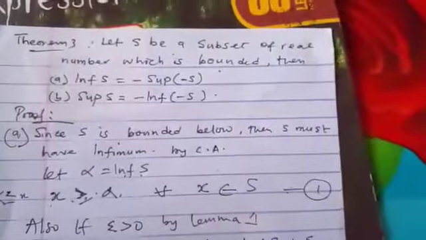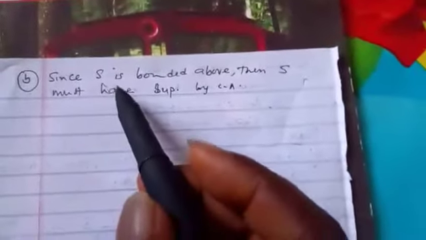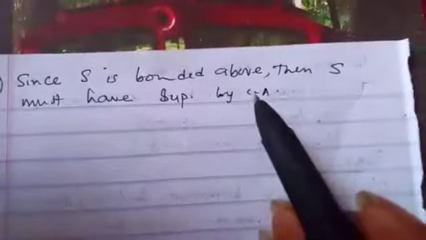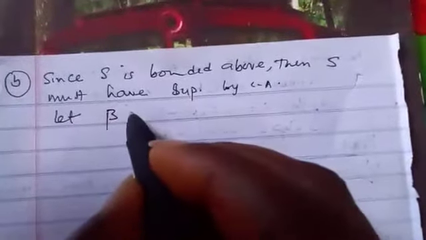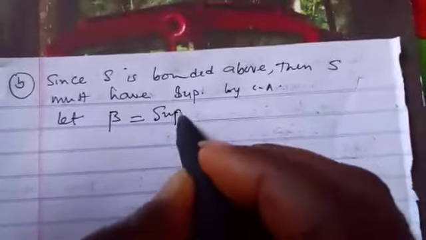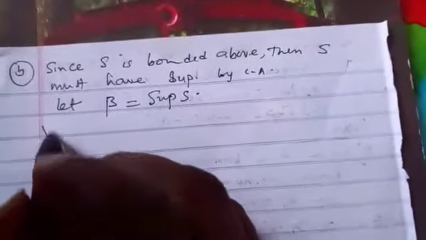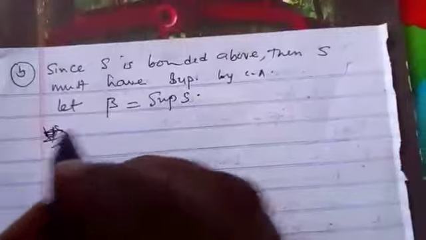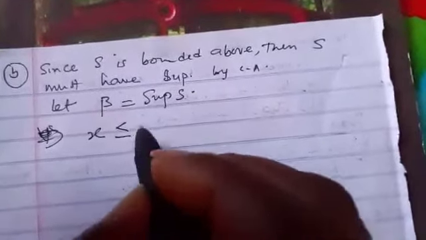So let's prove the second one too. We say here that since S is bounded above, then S must have a supremum as well by the completeness axiom. We have known that before. And so in this case too, let us represent, let's say beta, let's say beta is equal to supremum of S. Then by definition, this will imply that beta is a supremum of S.